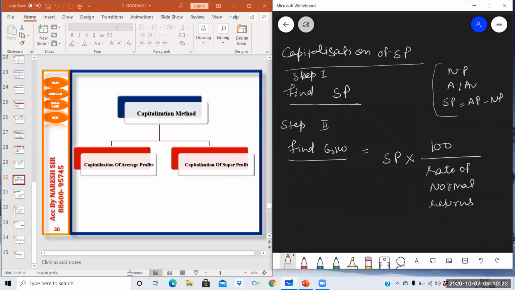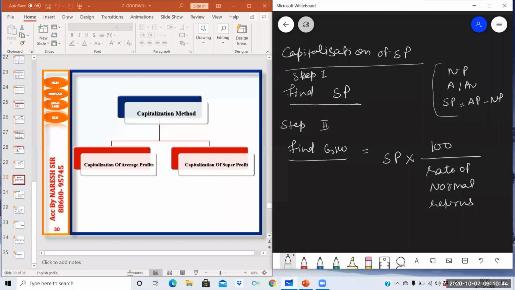So why is this method known as capitalization? Because here super profit is capitalized. Whenever we are reversing the rate, it means we are capitalizing. So super profit into 100 upon rate of normal returns is known as goodwill, calculated by using capitalization of super profit.